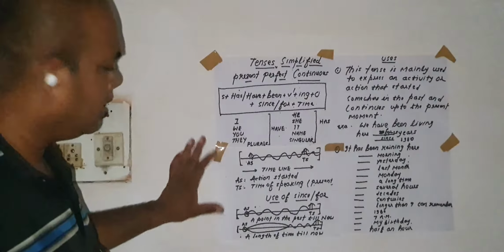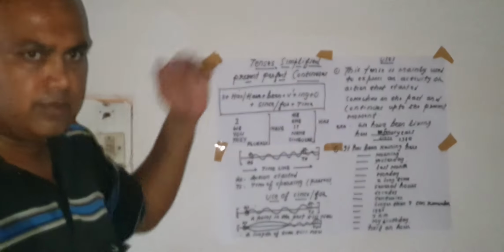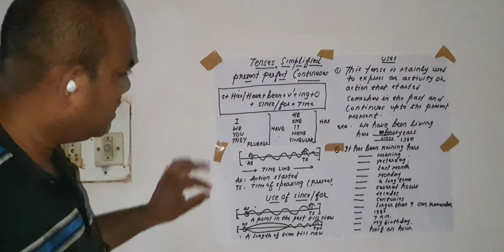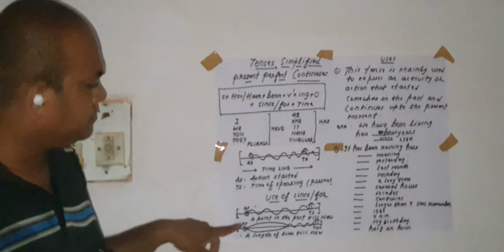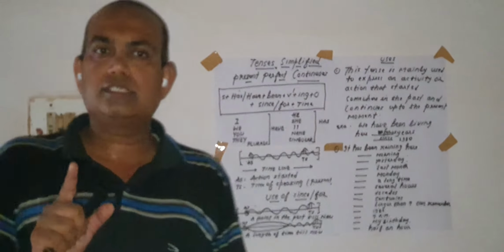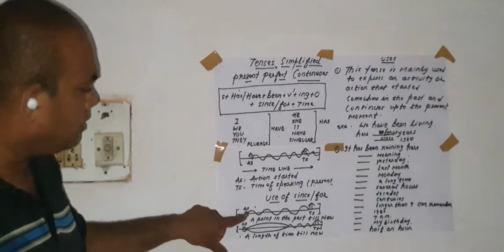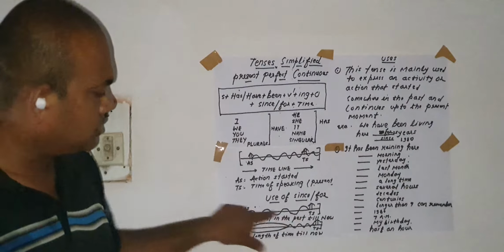Now, you can see here I am really going to deal with the use of since and for with time. Most students and teachers make mistakes with the use of since and for in present perfect continuous tenses. First of all, I am going to deal with when we use since. Since in present perfect continuous tense is used when we are talking about a point in the past.